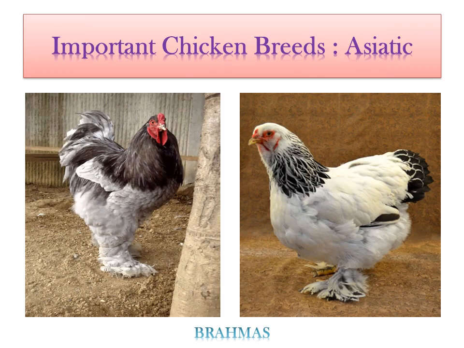So now let's see some pictures of different breeds. First one is Asiatic class. This is the picture of male and female Brahmas. Here you can easily see the shank region. The shank region is fully covered with feathers. So again I am saying, only in Asiatic class you will find feathers on the shank.